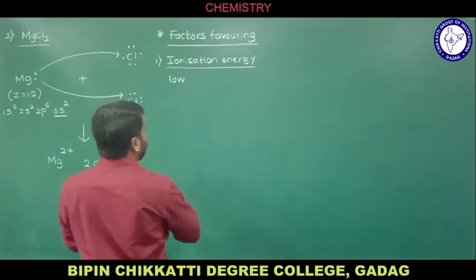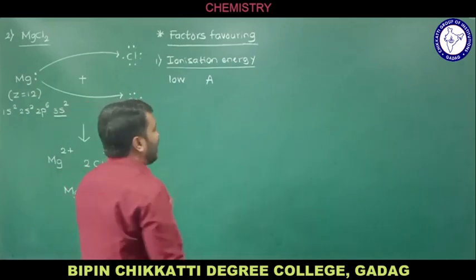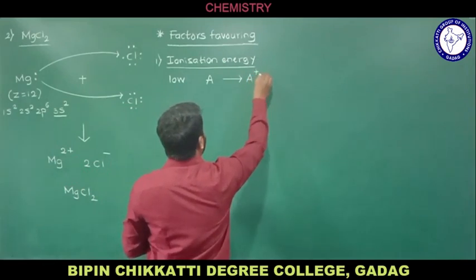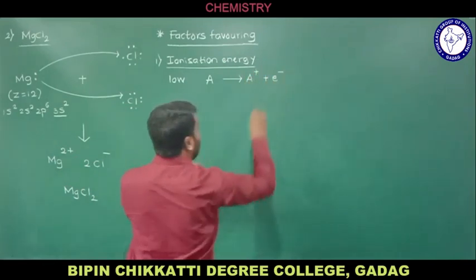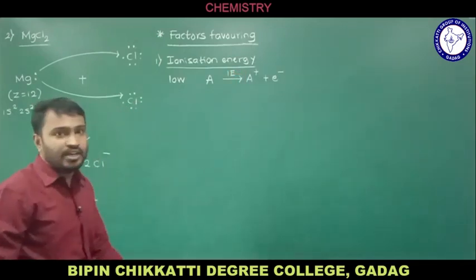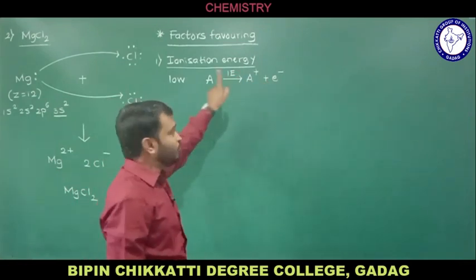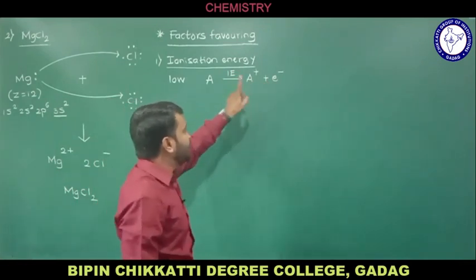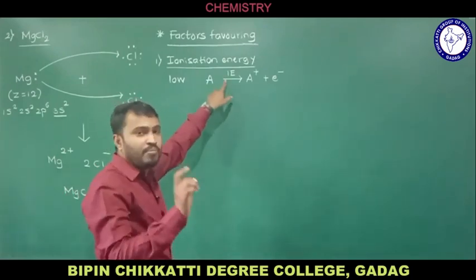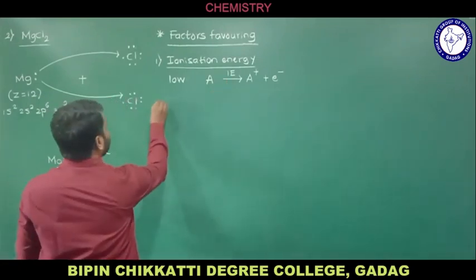With respect to the equation, let us assume A is an atom of an element, and if it loses an electron, we are going to get A plus in general. After losing the electron, the energy involved, I write here, what is that? Ionization energy. So when an atom loses an electron, we get a cation. A has lost one electron, therefore I have written A plus, and the energy involved in that is ionization energy. Remember, for ionic bond formation, low ionization energy is required.